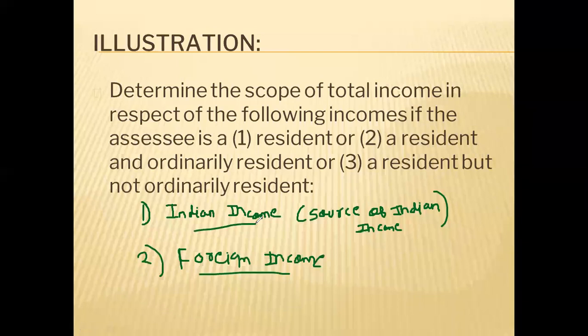Now, if it is an Indian income, all should pay tax in India.